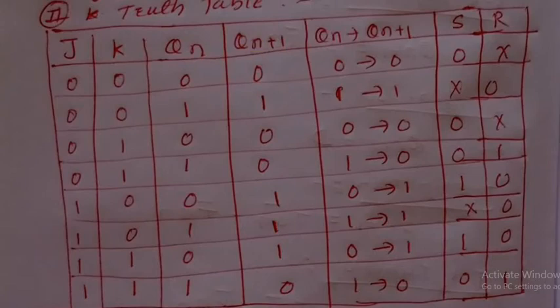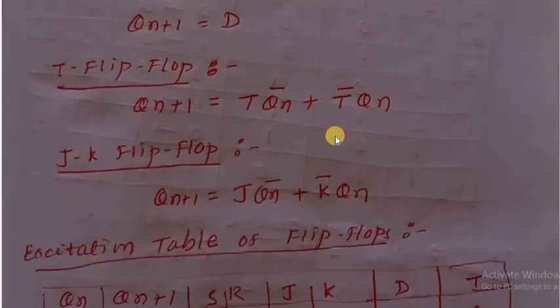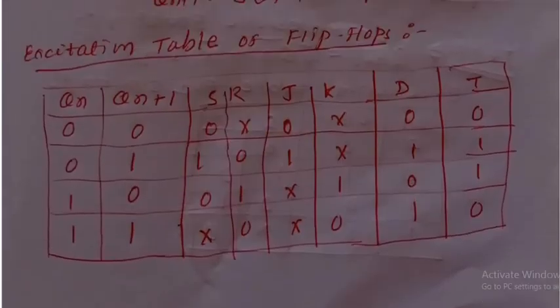We know the characteristic equation of the JK flip-flop: QN plus 1 is equal to J QN bar plus K bar QN. By using this characteristic equation we can calculate QN plus 1, since we have the value of J, the value of K and the value of QN. Then how do we find the value of QN plus 1?